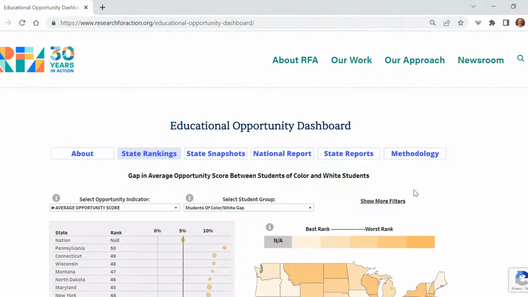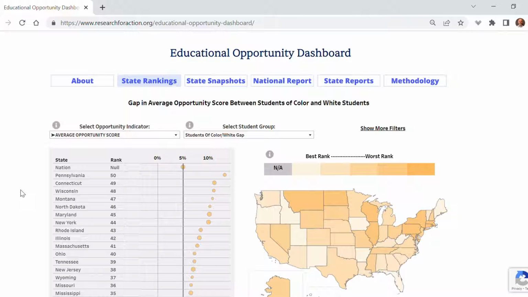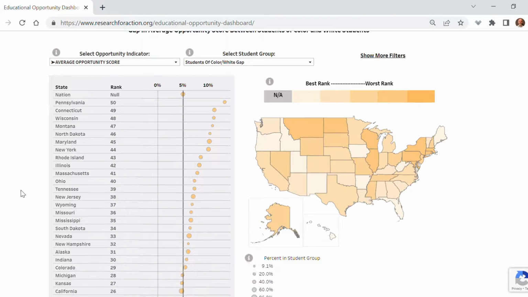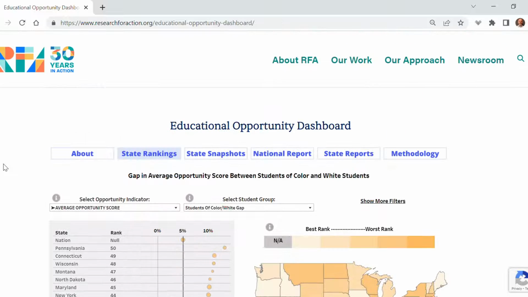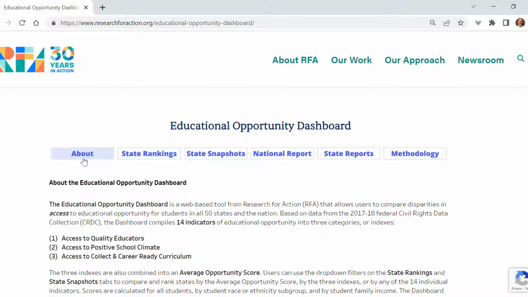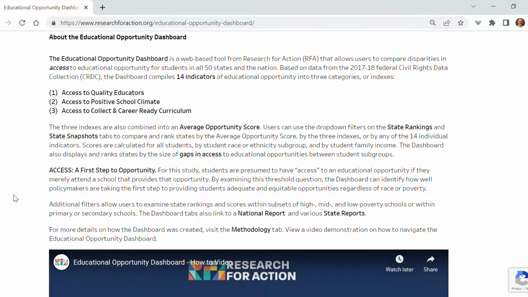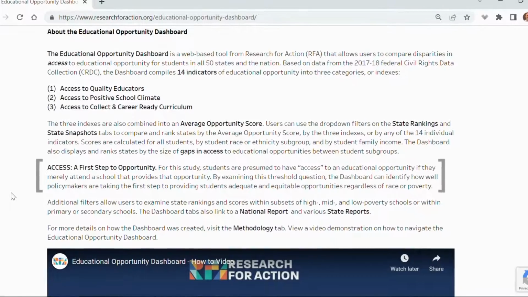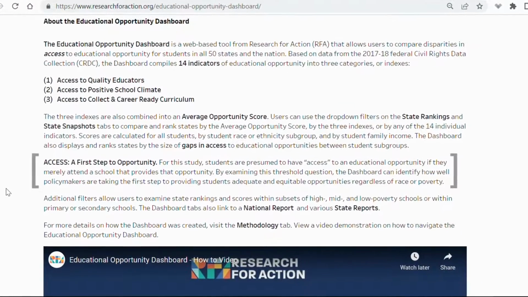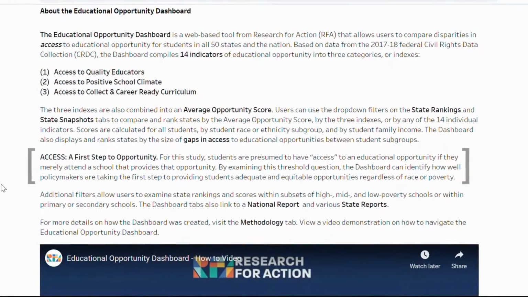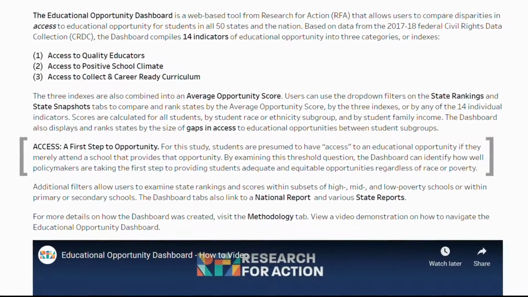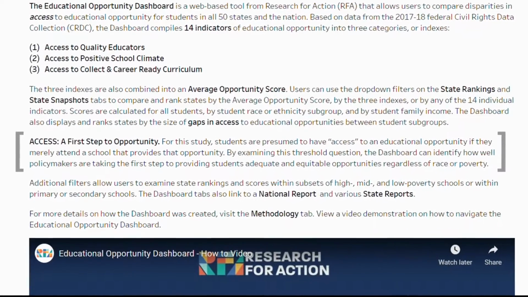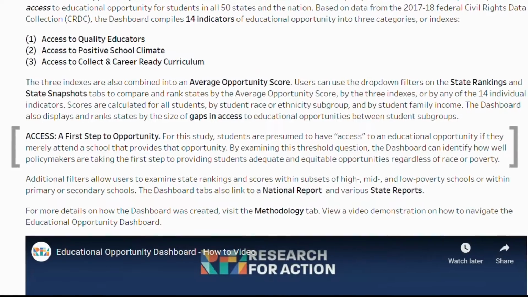The dashboard is a web-based tool created by Research for Action to compare and rank how well all 50 states are providing their students with access to educational opportunities. Students are presumed to have access if they merely attend a school that provides the specific opportunity. By examining this threshold question, the dashboard can be used to compare how well policymakers in each state are taking the first step to providing students adequate and equitable educational opportunities.